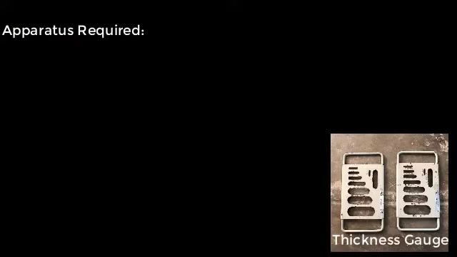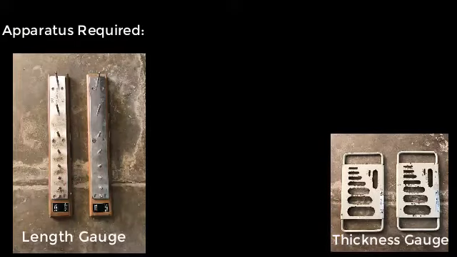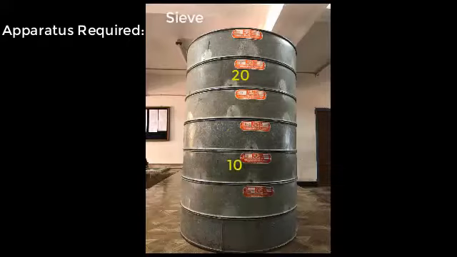Apparatus required: a standard thickness gauge, a standard length gauge, IS sieves of size 25, 20, 16, 12.5, 10 and 6.3 mm, and a balance of capacity 5 kg which should be readable and accurate up to 1 gram.